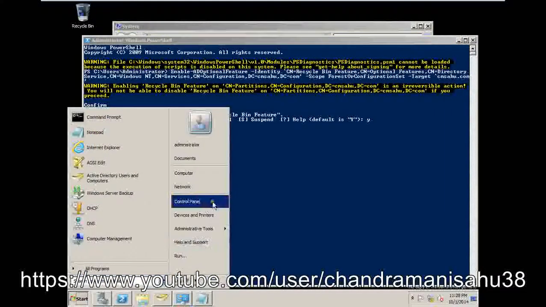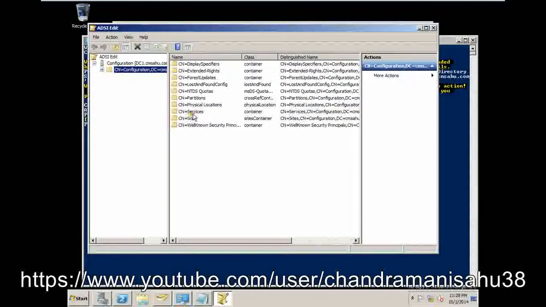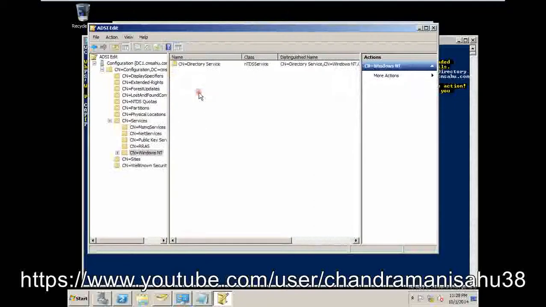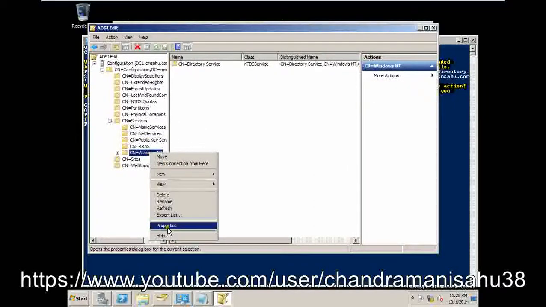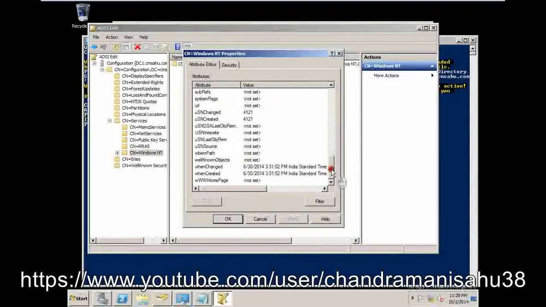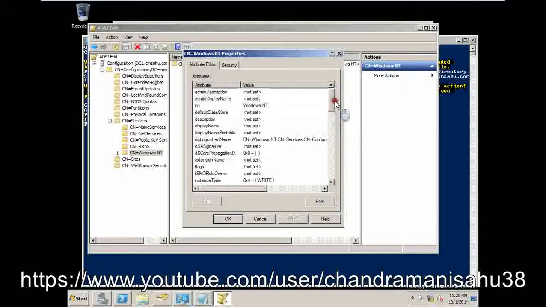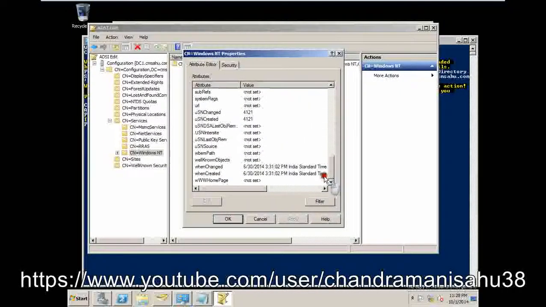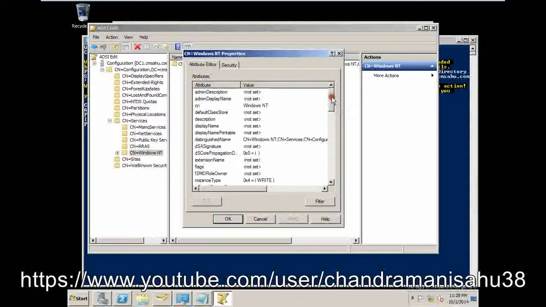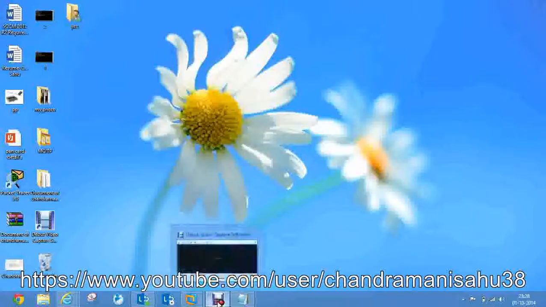Okay, open the same ADSI Edit over here and go to the Services, Windows NT, right click, go to the properties over here. Okay, it's not reflected, but there is some way we can check it over here.